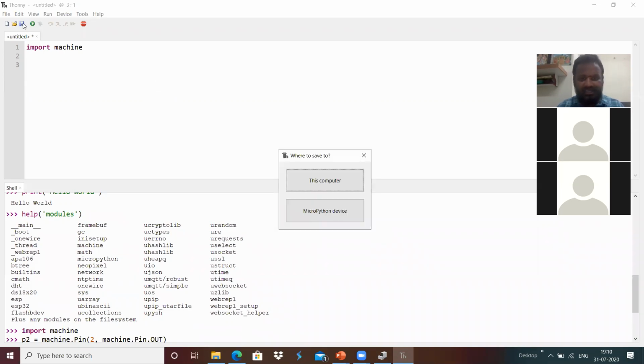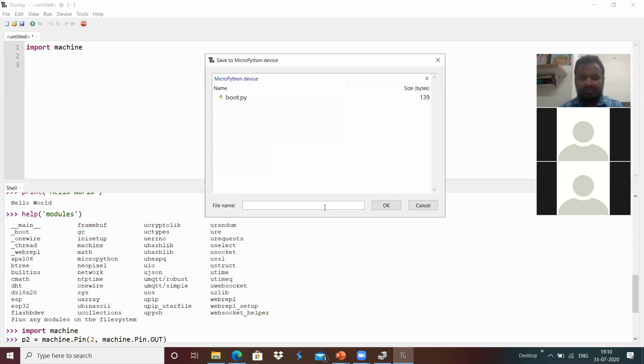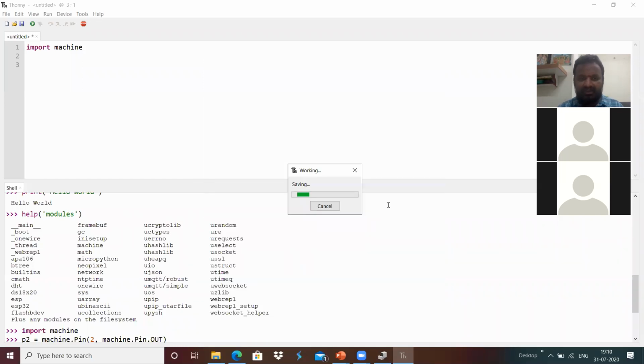Whenever I save, it asks whether the file has to be saved on the MicroPython device or on the computer. I'm going to save it to the MicroPython device, as a file called user_led.py. I'm going to save this file.